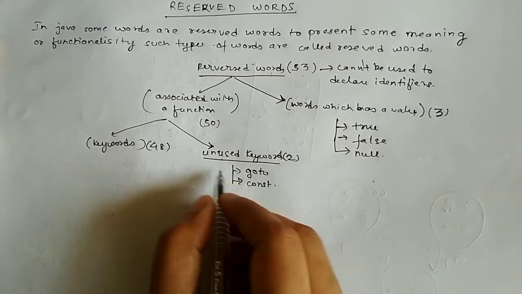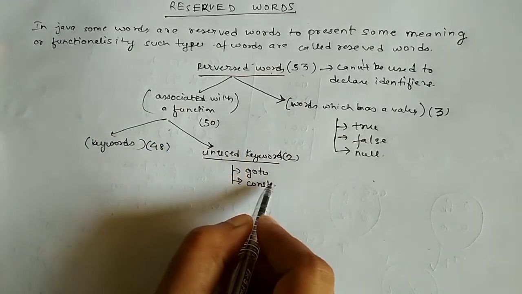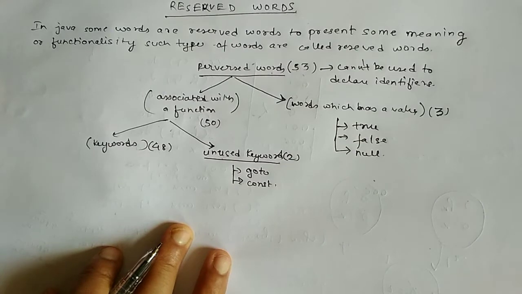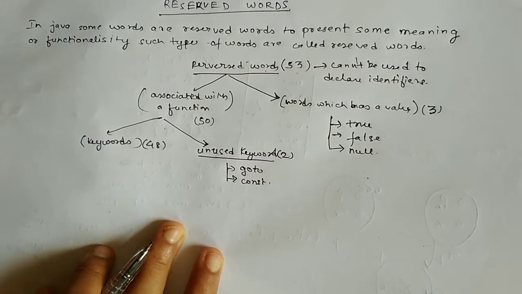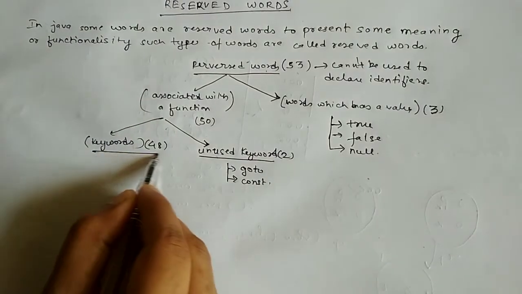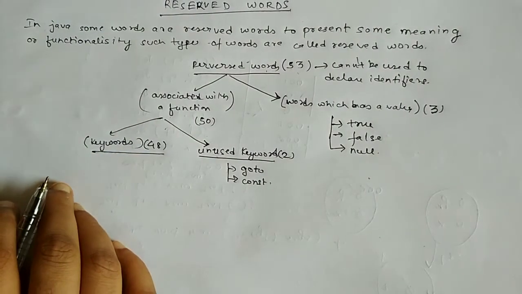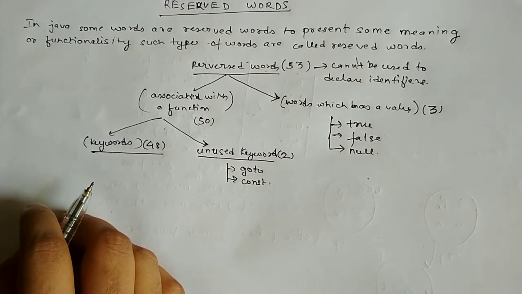These 2 words are not used in Java, which is why they are called unused keywords. They are reserved words, but not used in Java. In the 48 keywords there are words like if, else, switch, class, interface, extends.